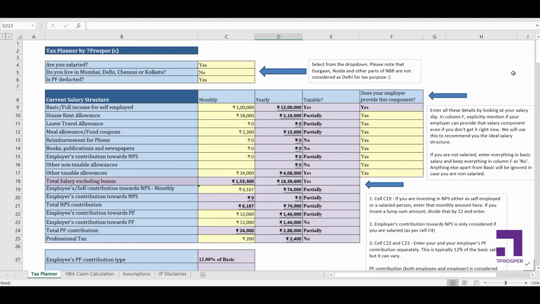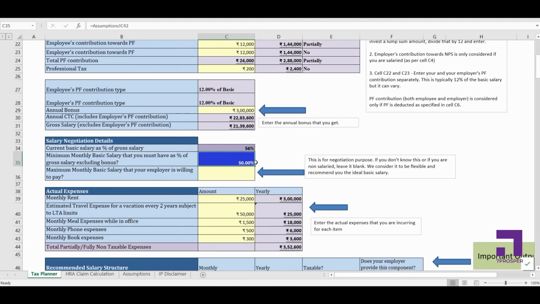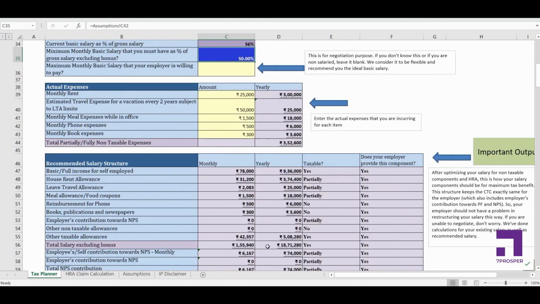In very few rare cases, it might be valid also, because if your current salary is not compliant with this particular part, from 1st April 2021 a new wage law is coming into play, which says that your basic salary has to be a minimum of 50% of your monthly salary. So if your current basic salary was way lower than 50% of your total monthly salary, in that case, even with the proposed salary structure, your tax liability can be higher, because we have to respect this constraint. So respecting this constraint, whatever can be the best salary structure, that will be recommended to you here.